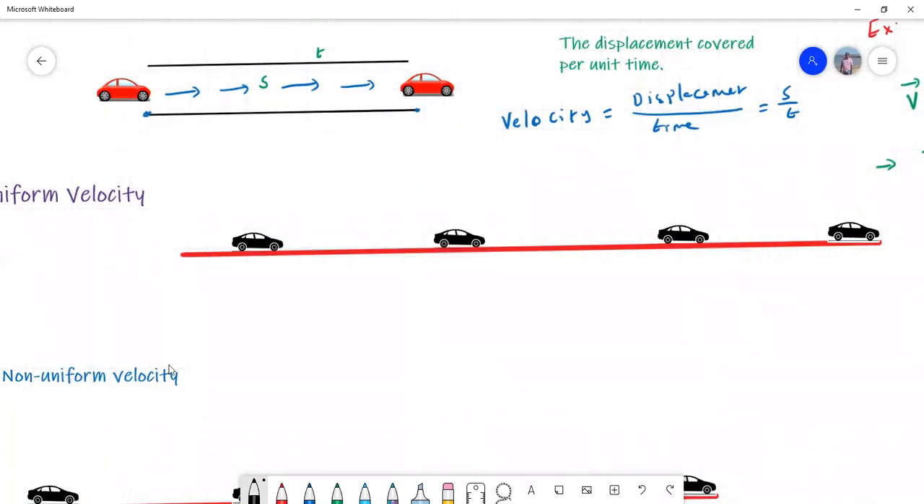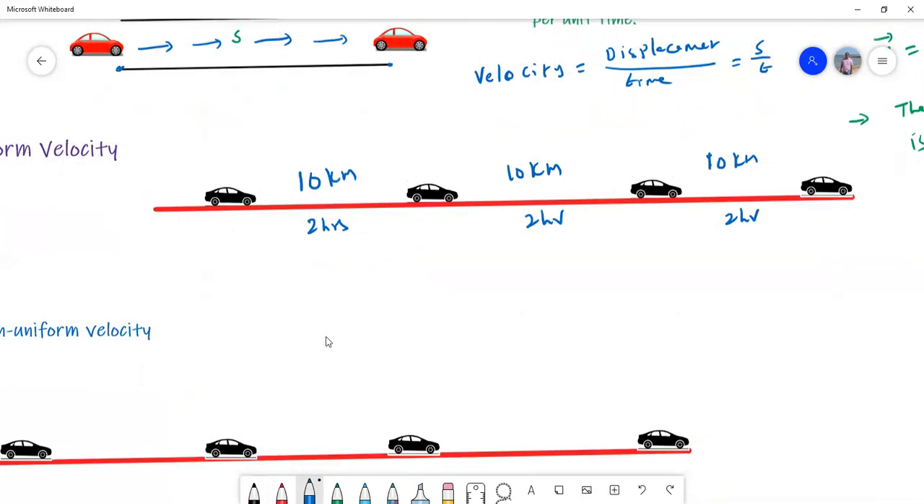Listen carefully. Suppose there is a car. This car covers 10 kilometers in 2 hours. Again from here to here, 10 kilometers in 2 hours. Again this 10 kilometers in 2 hours. Now let's see what happens here. What is the velocity of the car?